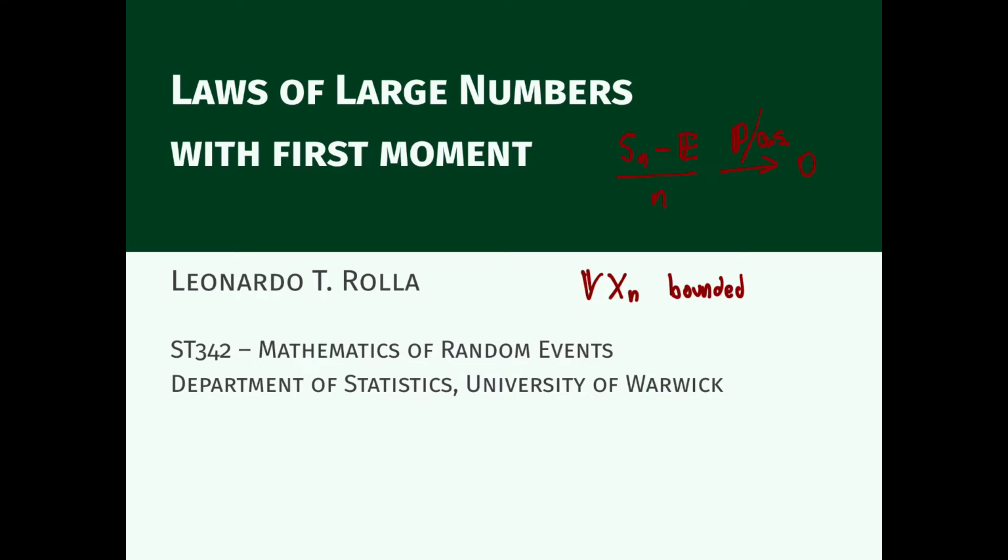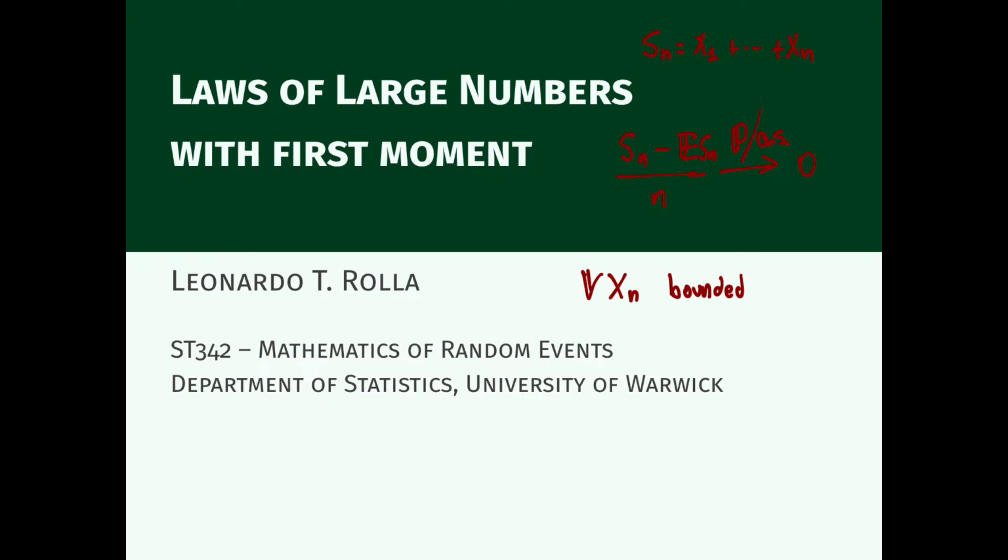In the previous video lecture, we saw some laws of large numbers, which means that for a sequence of random variables, their partial sums given by Sn equals x1 plus ... plus xn satisfy this convergence. And this convergence can be in probability, if it's a weak law of large numbers, or almost sure, and then we call it strong law of large numbers. And then we saw two versions of laws of large numbers.